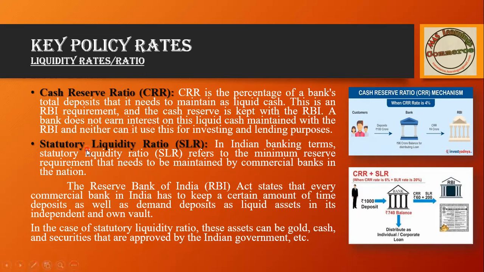Then SLR, that is statutory liquidity ratio. Here, in the form of liquid assets, gold, cash, securities, they have to deposit. Nowadays it is 18%. If I deposit 1000 rupees, the bank has to keep 4.5% cash in the RBI CRR account, then 18% has to be kept in SLR. But in SLR they will get interest.